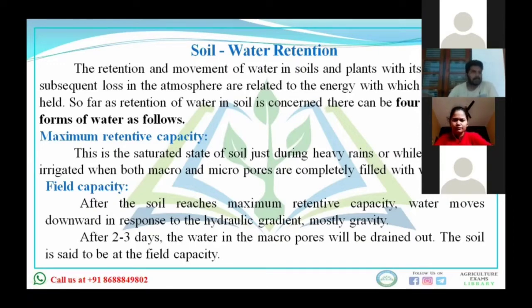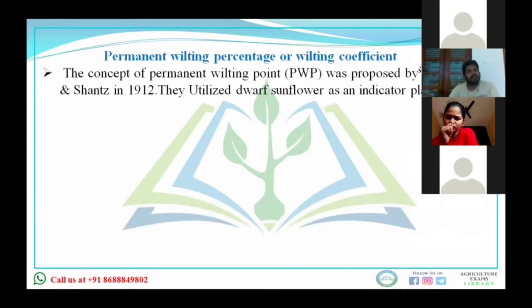But when we talk about the maximum retention capacity, is all the water present during the maximum retention capacity available to the plant? Can the plant use all the water or all the moisture that is available at the maximum retentive capacity? Can plant use that? No, sir.